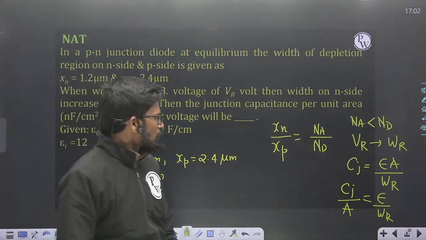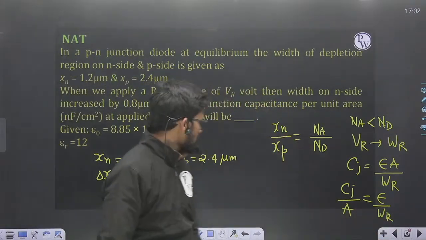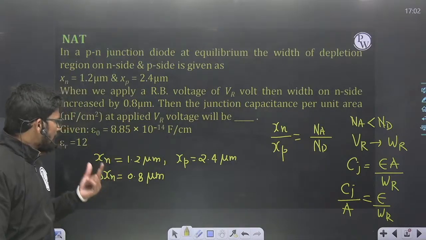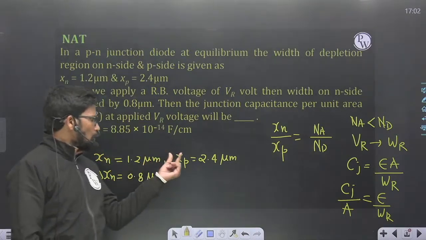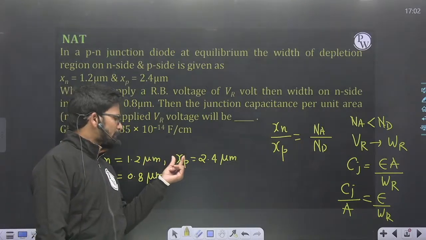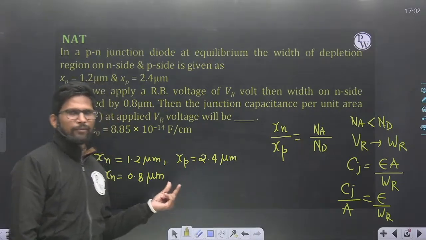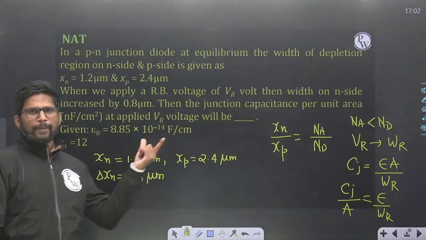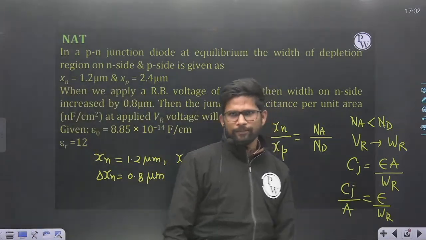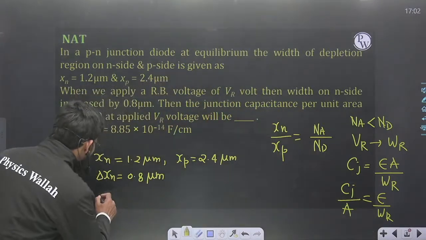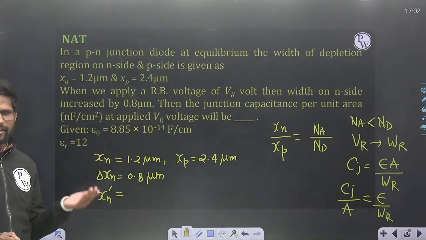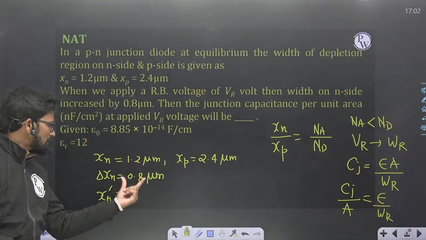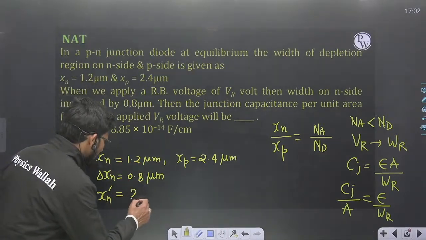Okay, so I need to find out this WR. So WR will be what? Total Xn dash, Xn plus delta Xn. And if Xp dash, Xp plus delta Xp, is known, then I can find Xn dash plus Xp dash is equal to total WR. Because now Xn dash is what? The new width on N side of the region is the initial width plus the increase in width, that is 2 micrometer.